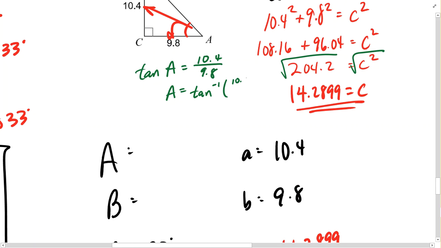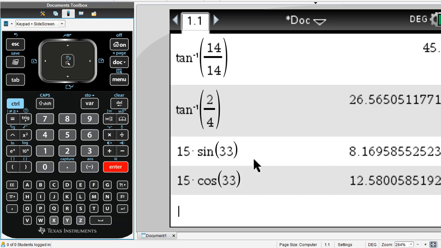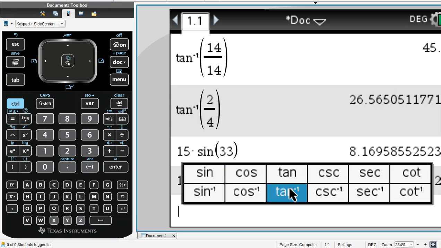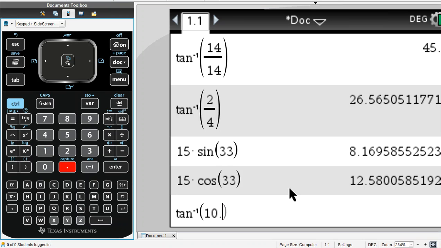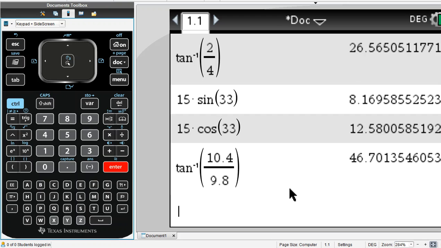So inverse tangent of that same ratio, 10.4 divided by 9.8, should give me my A value. So on our calculator, tangent inverse of 10.4 divided by 9.8 appears to make an angle of 46.7014.